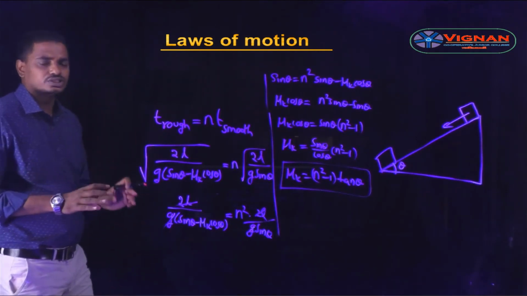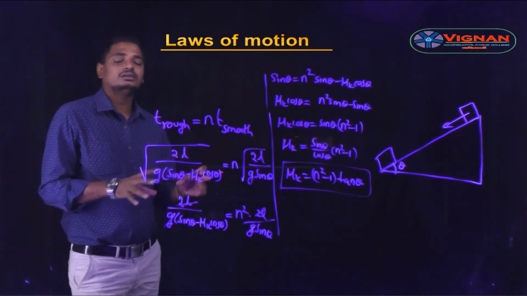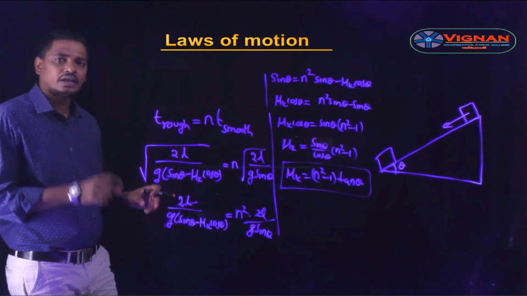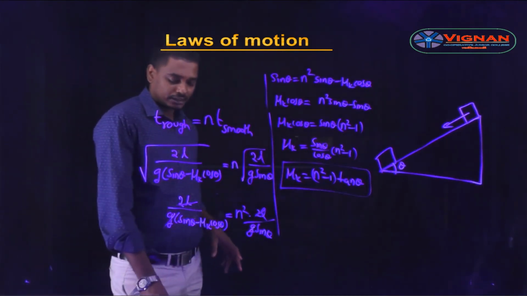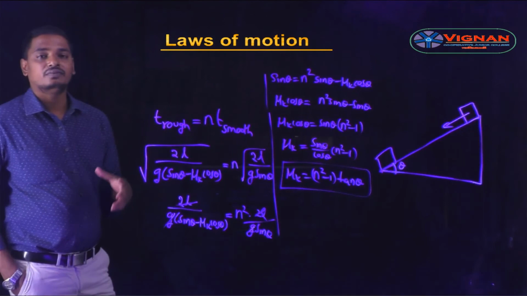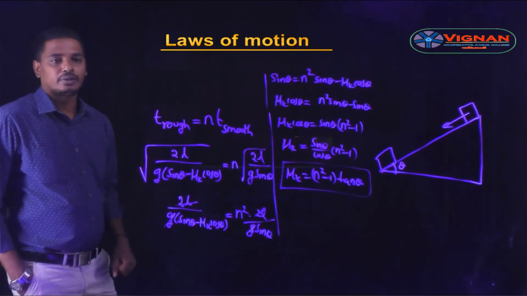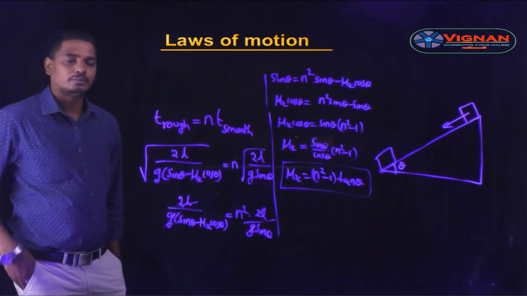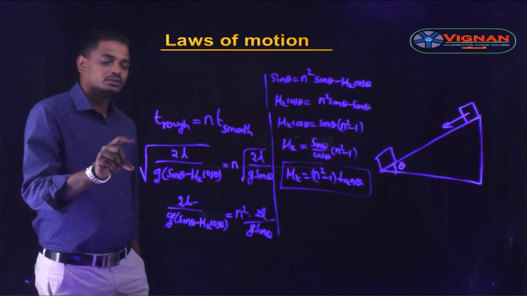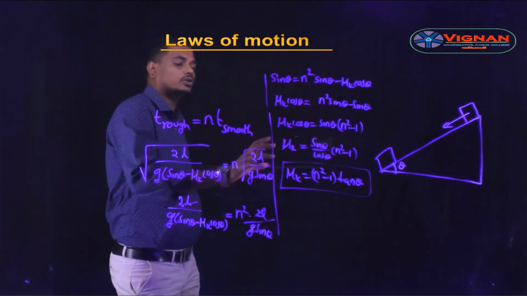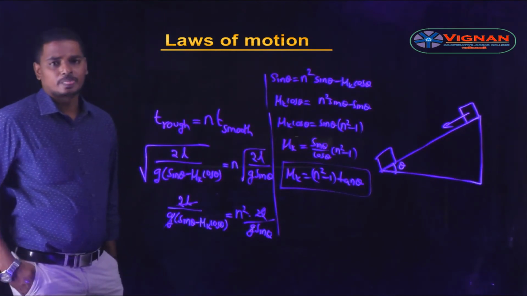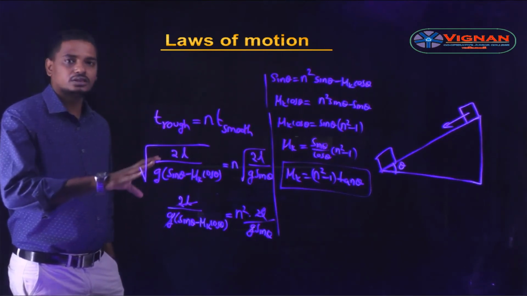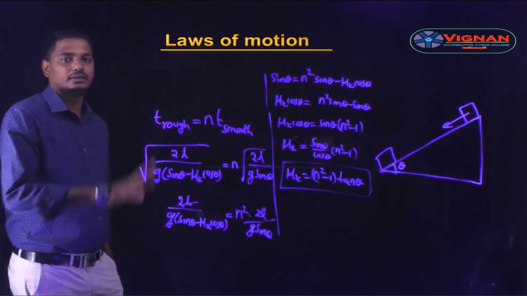Simply understand the question and write the data that is given in the question. In the question it is given that a block slides down a rough inclined plane and takes n times the time taken when it slides down the smooth inclined plane. So the time taken in the rough inclined plane is equal to n times the time taken in the smooth inclined plane. From the formulas we derived, we have solved the equation as mu k is equal to n square minus 1 into tan theta. This is one of the questions asked in the objective section of the IIT Mains examination.